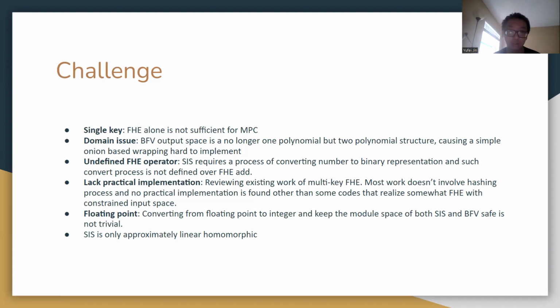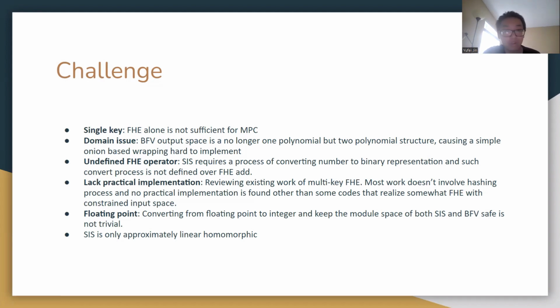And there is the domain issue. In our case, the BFV output space is not one polynomial but a two-polynomial structure, and the input space is one polynomial only. So we cannot basically wrap a BFV inside another BFV, and that is a limitation.